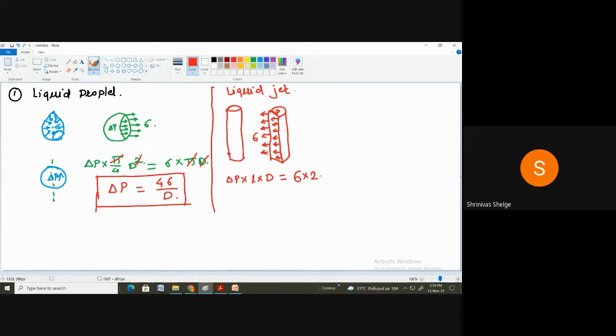Correct? So this L and this L get cancelled, and you will find delta P equals 2 sigma upon D. So this is about the liquid jet.